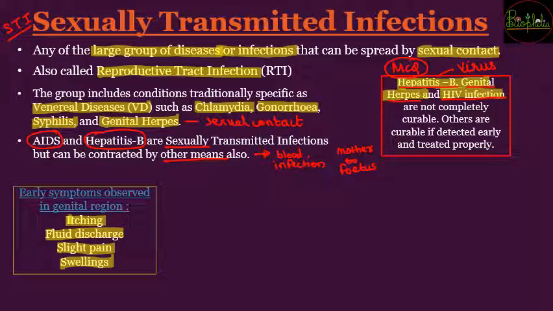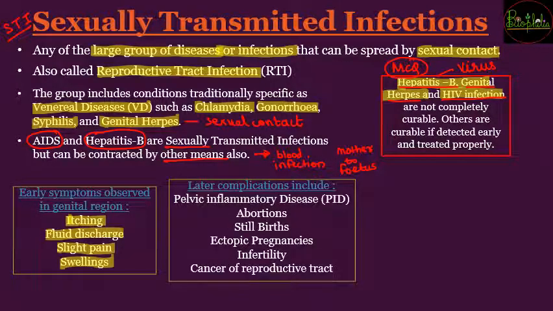But if the sexually transmitted infections are at later stages, then the complications can include pelvic inflammatory disease, abortions, stillbirths, ectopic pregnancy, infertility and cancer of the reproductive tract. So if it is ignored, if people do not understand that they are suffering from such an infection, then they can have severe complications at the later stage.